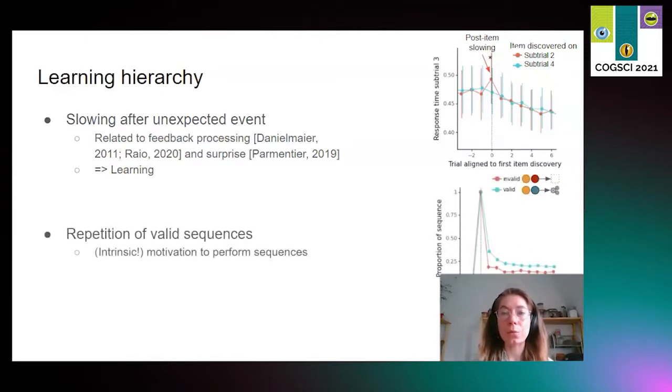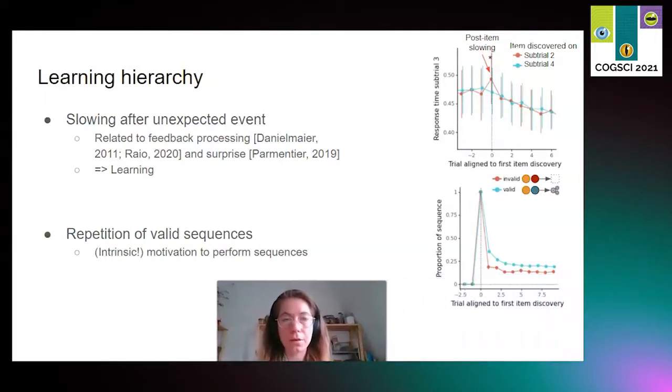To test this, we looked at whether participants repeated the sequence they just discovered. The figure at the bottom shows aligned trials on the x-axis, and it shows how often participants repeated the sequence they just discovered on the y-axis. The red line is a baseline, a random collection of 2 key sequences that do not create events. The blue line is the interesting one. These are the 2 key sequences that lead to events, which we call the valid 2 key sequences. The blue line is much higher than the red one, so participants do repeat sequences they just discovered more than other sequences, showing targeted exploration.